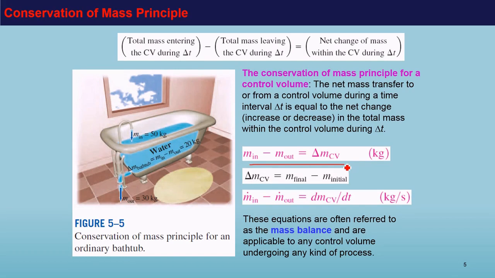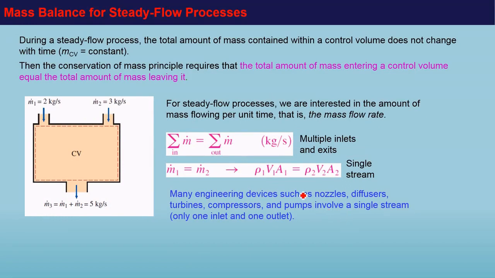We can write it like this: m in minus m out is equal to delta m_cv, where delta m_cv is equal to final mass of the control volume minus initial mass of the control volume. So this is the change of the mass of the control volume. If we want to write this in rate form, we can write it like this. These equations are called mass balance.